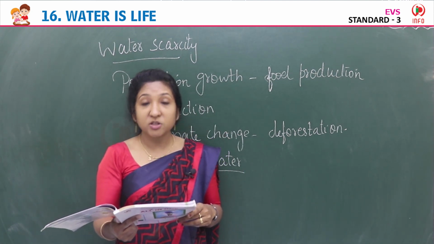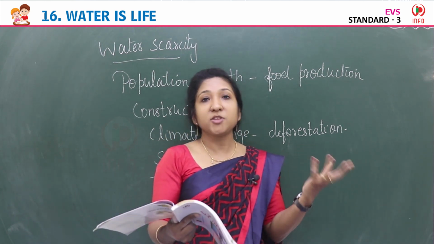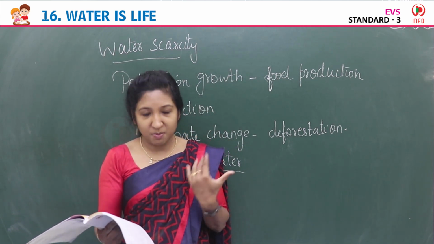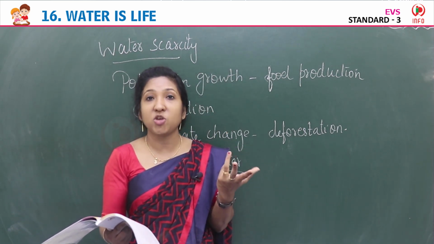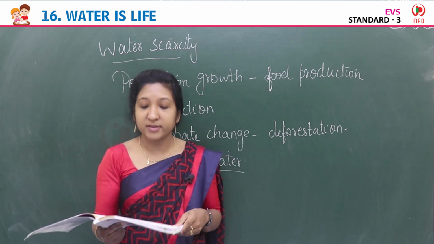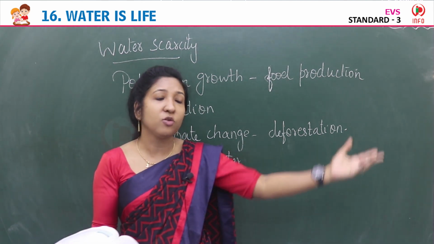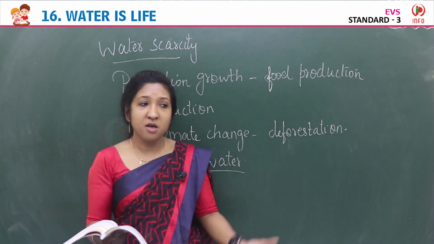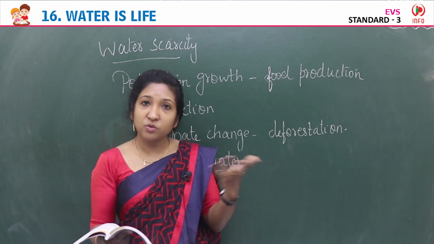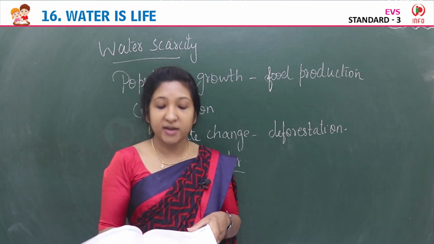Use a minimum amount of water to bathe. When you bathe, don't take a big shower and all. Use a bucket of water, then wash, then bathe. You can save a large amount of water there. Never throw water unnecessarily on roads; it can be used for gardening and cleaning. Simply don't throw water on the roads. Water that you used for washing clothes and all, you can use for watering the plants. So do not waste water unnecessarily.